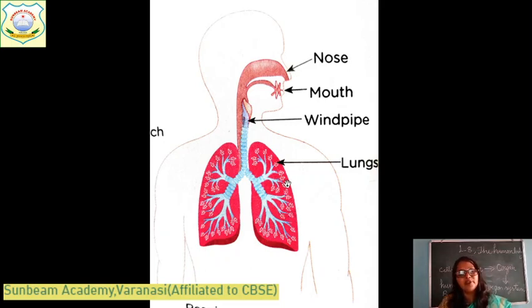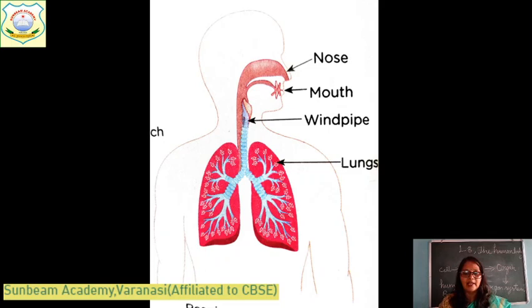When you grow up and go to another class, you will read the details about these things. Oxygen is taken in and carbon dioxide is given out. When oxygen air comes in, the lungs inflate. And when they give out carbon dioxide, they shrink back. This process continues the whole life, and this is called the respiratory system.